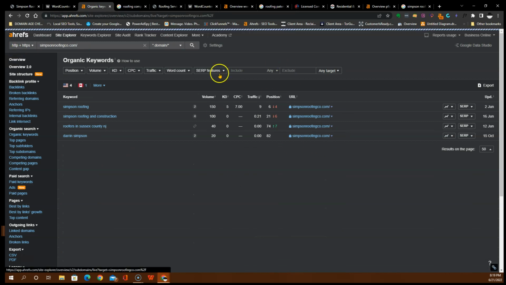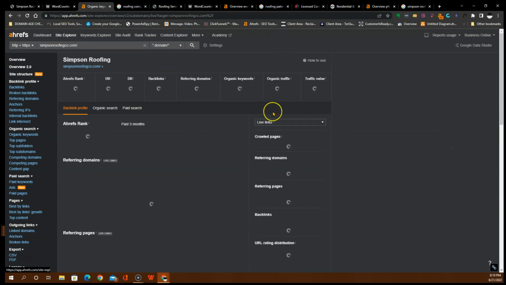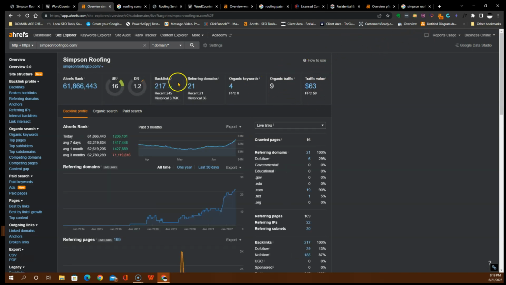I see that your traffic value is about 9, and this is a tool. It's more accurate than it's not, but we typically see a bit higher traffic than this. We actually use Google Search Console for that, but this is very accurate. This gives us everything. So that's what you want to do.